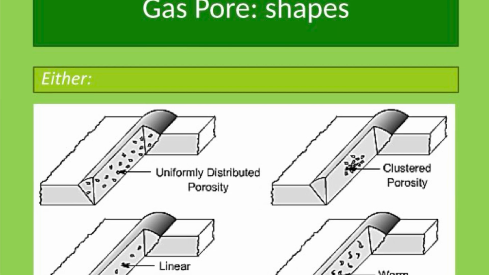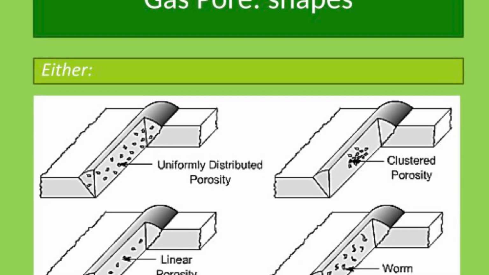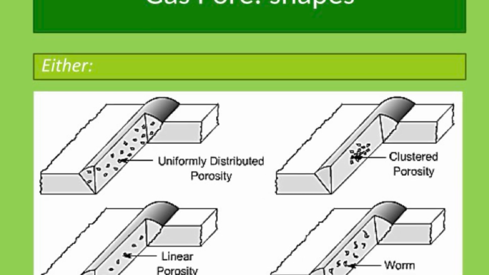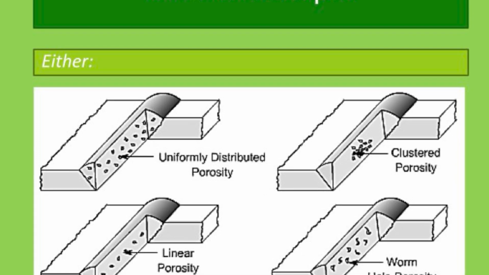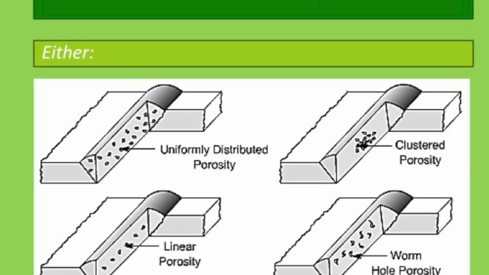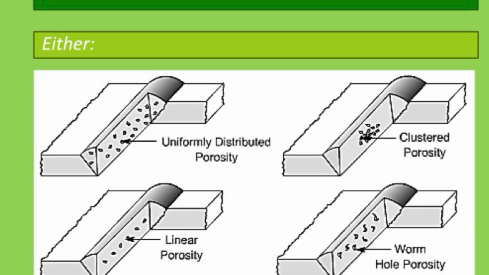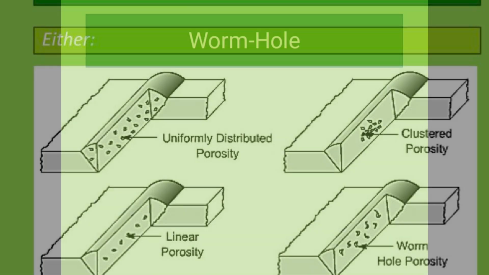Gas pores occur in various shapes. Uniformly distributed porosity is a number of gas pores distributed in a substantially uniform manner. Clustered porosity is a group of gas pores having a random geometric distribution. Linear porosity is a row of gas pores situated parallel to the axis of the weld.